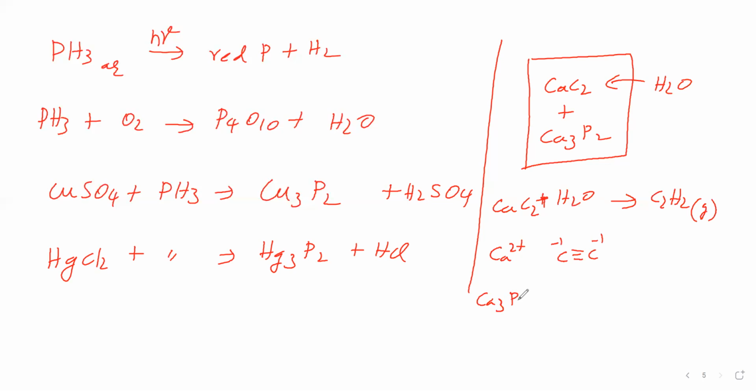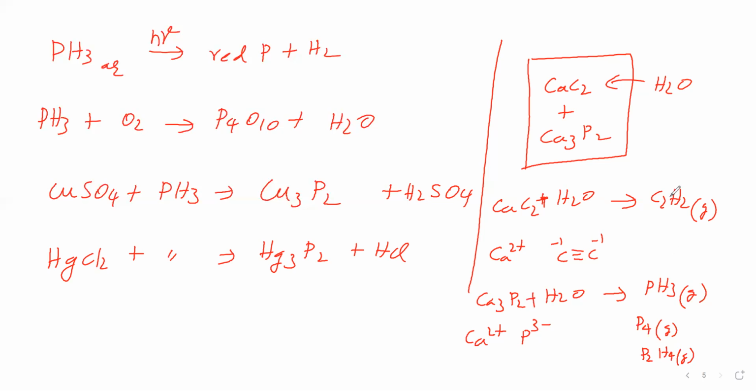Calcium phosphide undergoes hydrolysis. In calcium phosphide, calcium ion is there and the phosphide is there. Phosphide takes H plus from water and becomes phosphine. Phosphine is a gas. Along with this, P4 impurity and diphosphine impurity are produced. Phosphine and diphosphine burn at room temperature itself. Because of this burning, phosphine reaches its ignition temperature and starts burning. Because of phosphine burning, acetylene gets enough ignition temperature and starts burning.